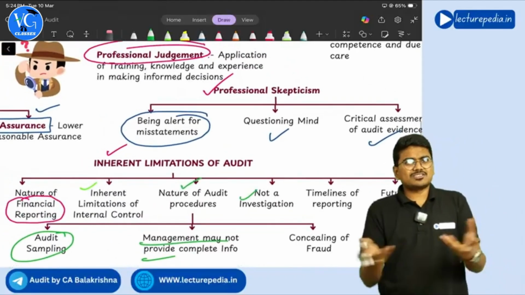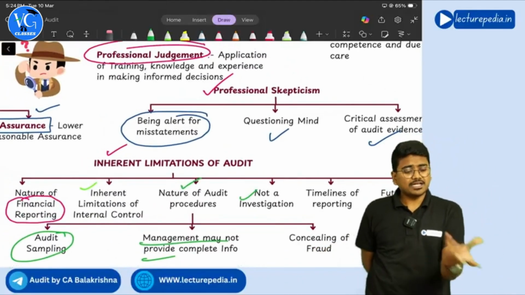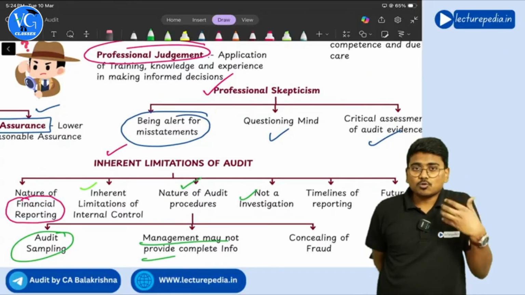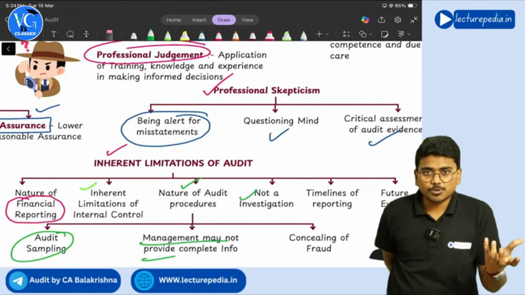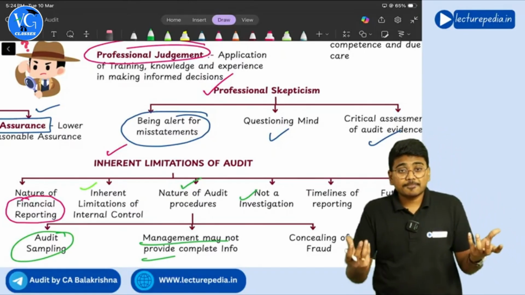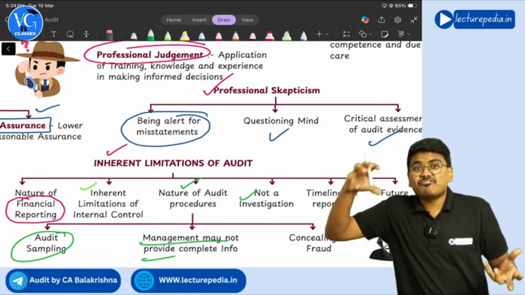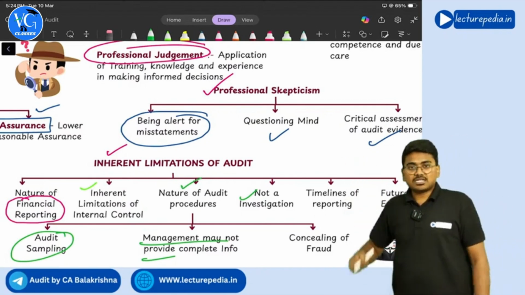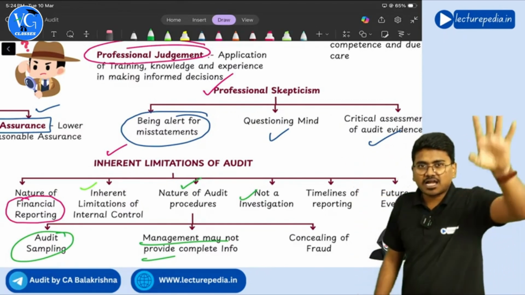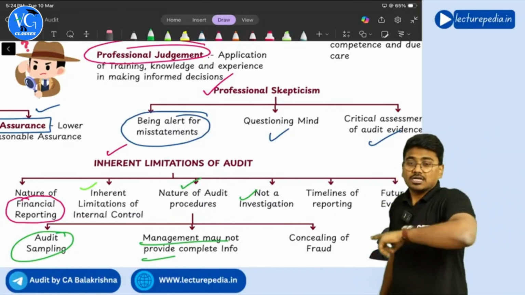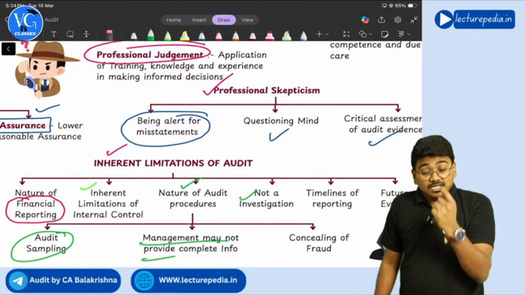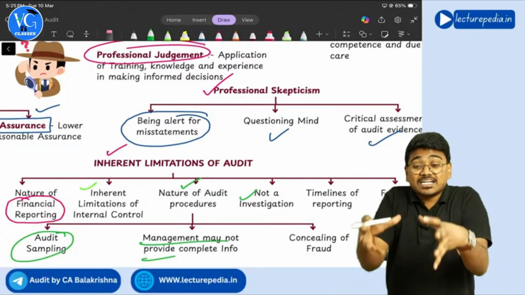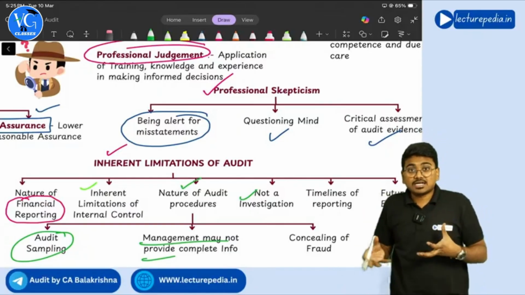And one more limitation: audit is not an investigation. Of course, there is a difference between audit and investigation. In case of audit, you will just provide an opinion, a reasonable assurance. But in case of investigation, you have to find out the facts. Investigation is a fact-finding approach. So if management has a doubt that in the area of cash the employees are committing fraud, then they will launch an investigation, and the investigator will go in depth in that area of cash to identify the actual facts. Understanding? That is investigation.